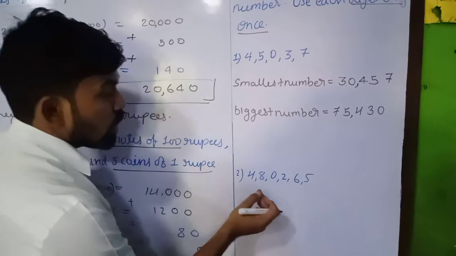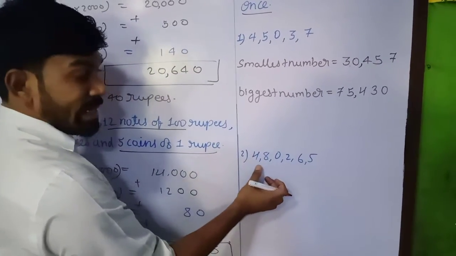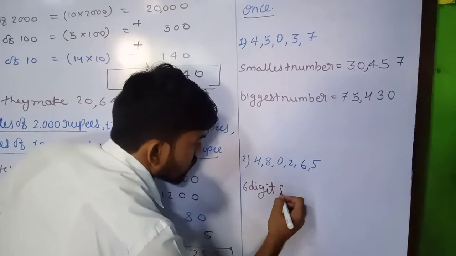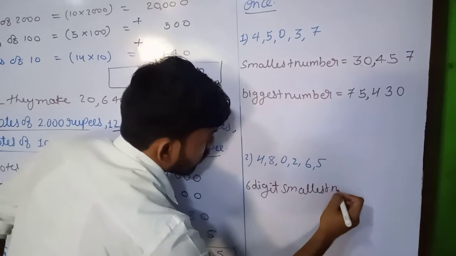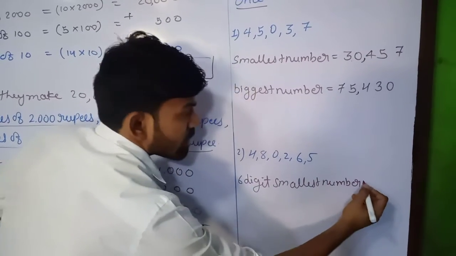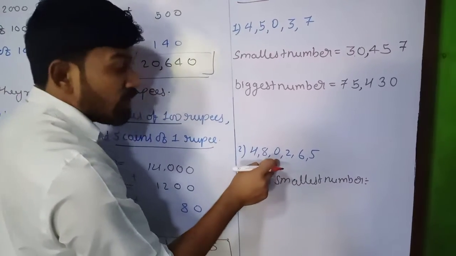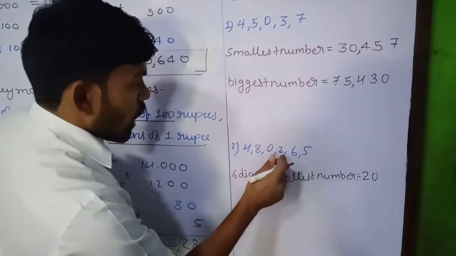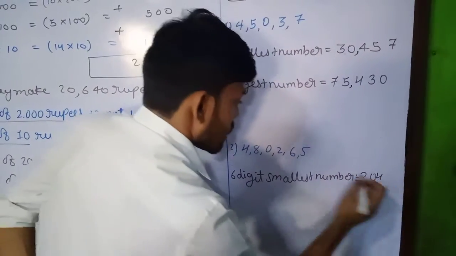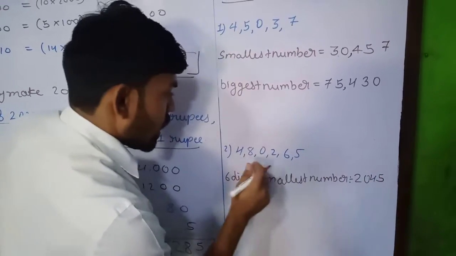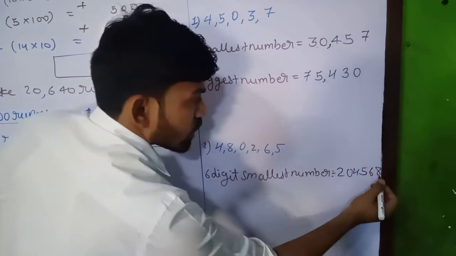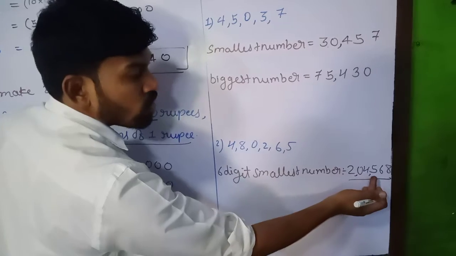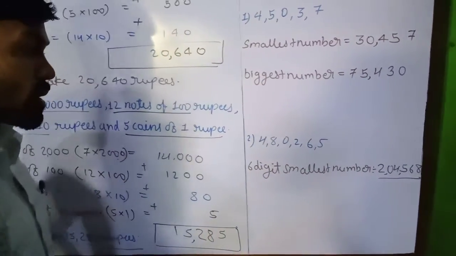The second one. Here we have 1, 2, 3, 4, 5, 6 digits. So can we write a 6-digit number? We can also write a 6-digit smallest number. Yes. Again the smallest one is 0, but we cannot start from 0. The next one is 2. Now we can write 0. After 2 we have 4. After 4 we have 5. Then 6. Then 8. Unit, 10, 100, comma. That means 2,04,568 is the smallest 6-digit number.